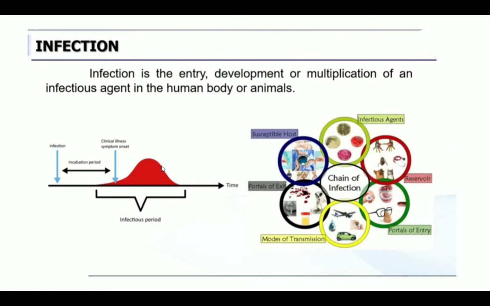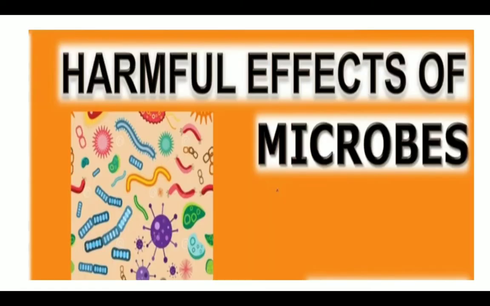The next, infection. Infection is what? It's the entry, development or multiplication of the infectious agent in the human body or else in the animals. Naturally, this microbe will make an entry into our body and cause a certain kind of infection in our body. That's what we call infection. And next, harmful effects of microbes.